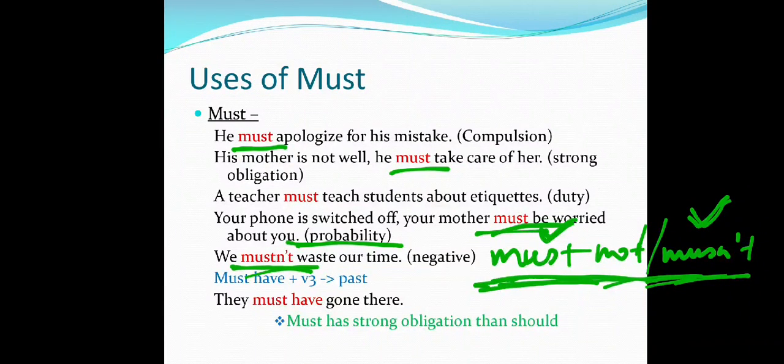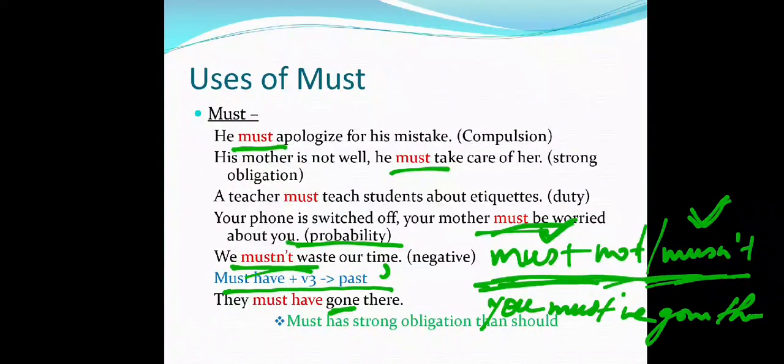And here again we have must have. We use must have with the V3 form of the verb, like gone, and that shows a past inference. Or you can say, you have called. You can also say: you must have gone there.